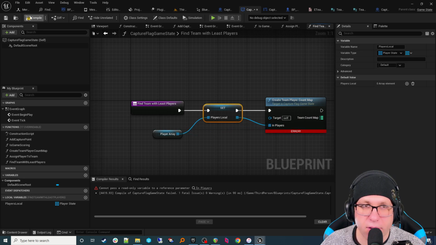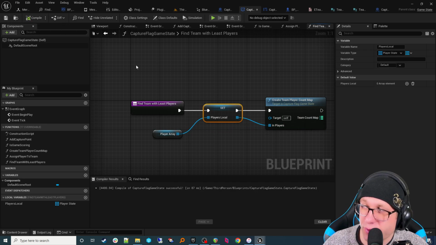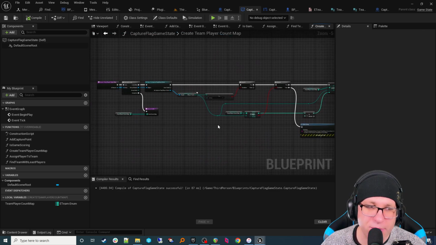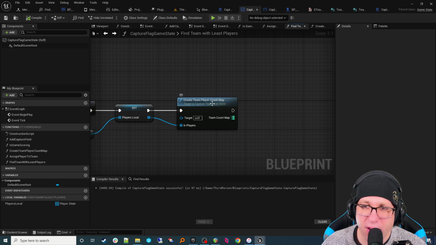All right, I'll compile that. Then it's working fine. Okay, and so we already did this functionality here, and this is what I'm saying. We're reusing things, and it's pretty handy. So now we have a map containing all the teams with all the players, and we're going to use that to determine which team has the least players.